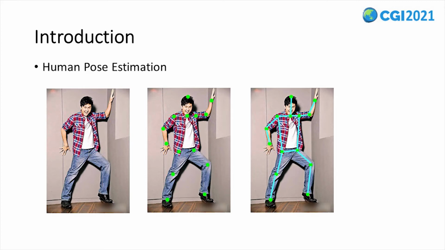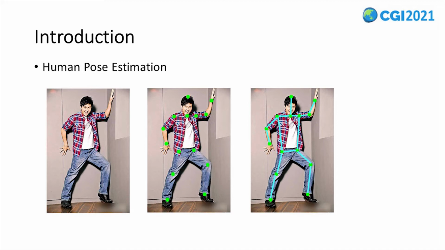Human pose estimation is fundamental for many computer vision tasks such as human action recognition and human-computer interaction. It aims to detect precise locations of each person's body joints like shoulder, hip, and ankle in a single RGB image. In recent years, the continued development of deep convolutional neural network methods has achieved noticeable progress on human pose estimation performance.